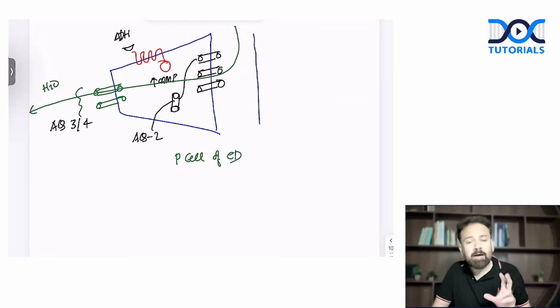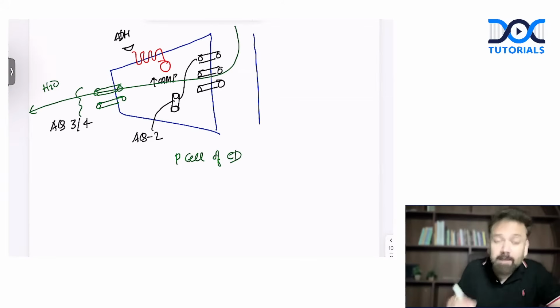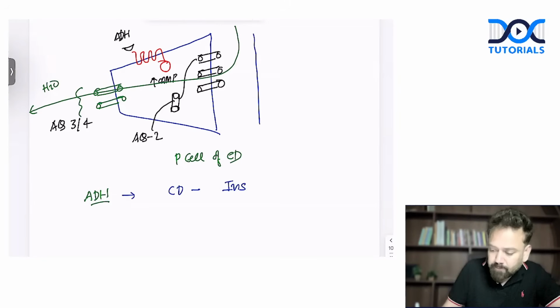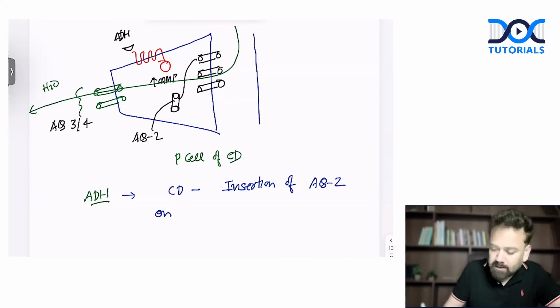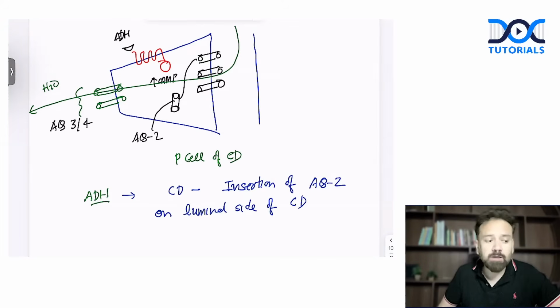If there is no ADH, aquaporin 2 is not working. Only in the presence of ADH. The function of ADH in the collecting duct is insertion of which aquaporin? 2, 3, 4 or 1? 2. Aquaporin 2 on the luminal side of the collecting duct, and it will cause water absorption.